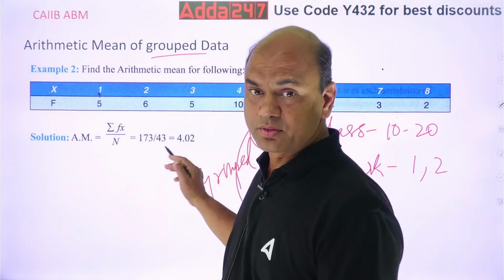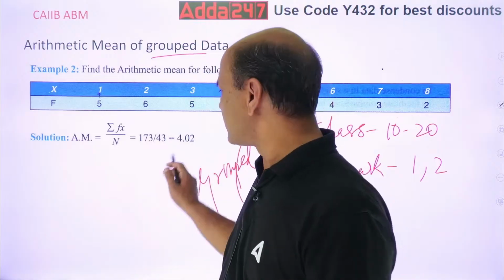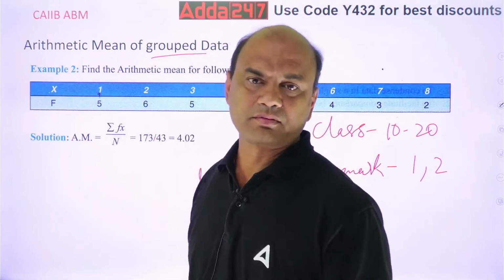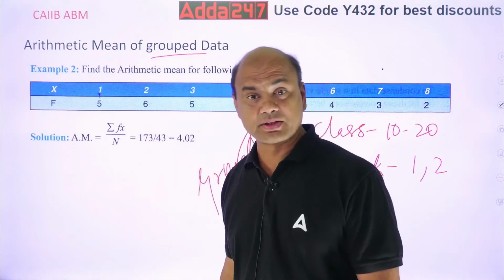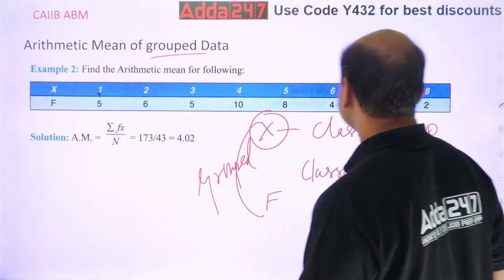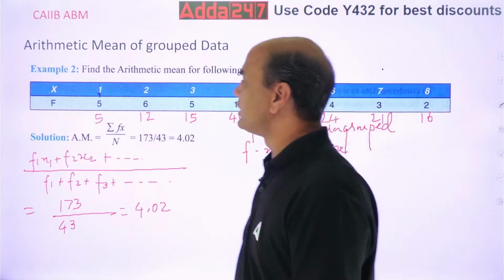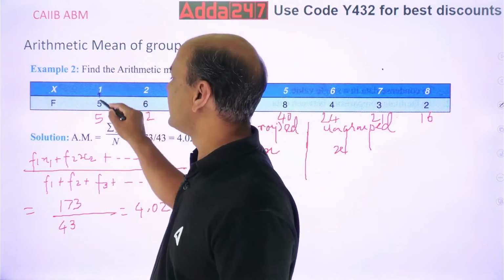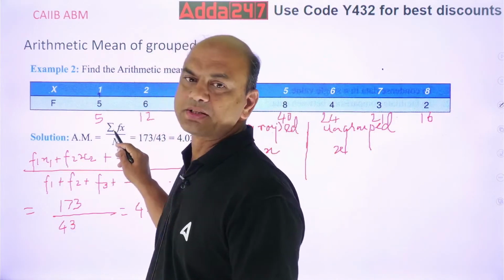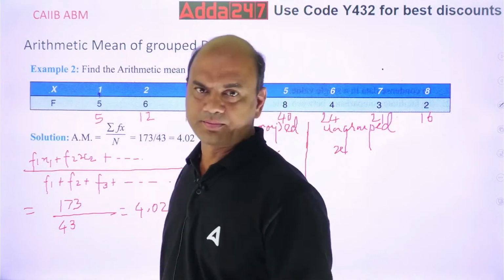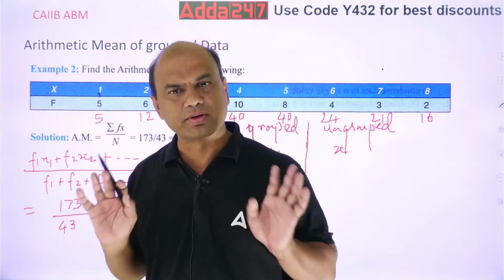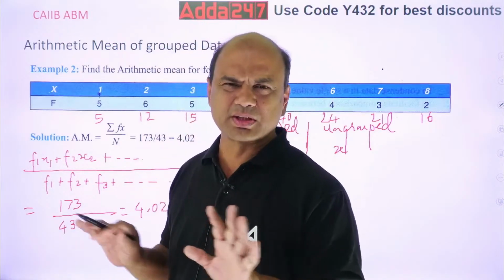Now the answer is given over here, but many of you will not understand how it comes directly. Let's solve this. First, you will have to multiply this X and F. See, the formula is simple: summation fx upon n. So let's solve one by one. What is n? Simple, let's do the simple things first.